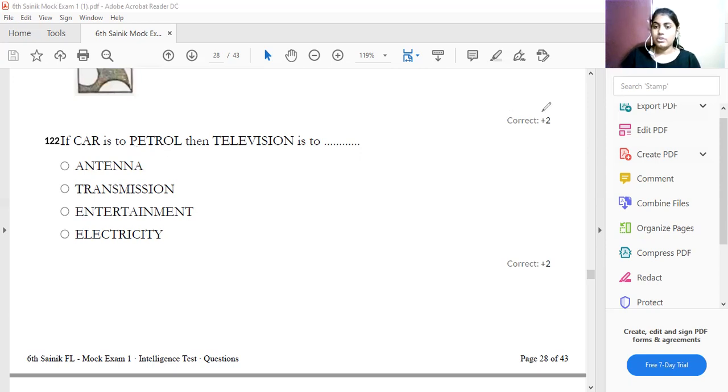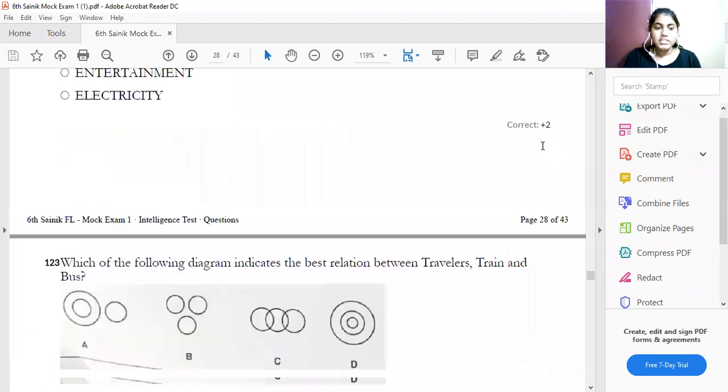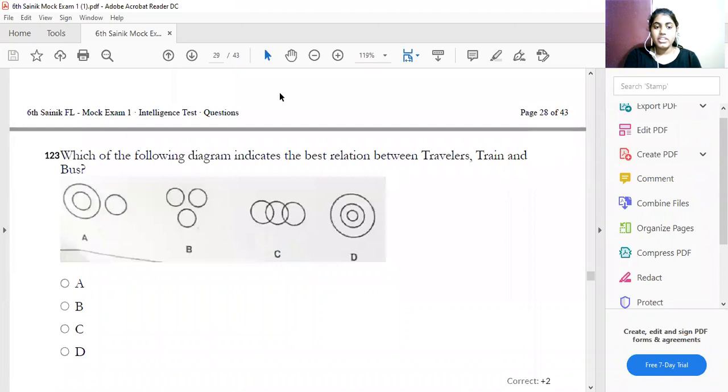Okay, understood now. The next one. This question is from which chapter? We all know this question is from the chapter called logical Venn diagram. We all saw logical Venn diagrams. This particular chapter question is from logical Venn diagram. Let us look at that. Which of the following indicates the best relationship?